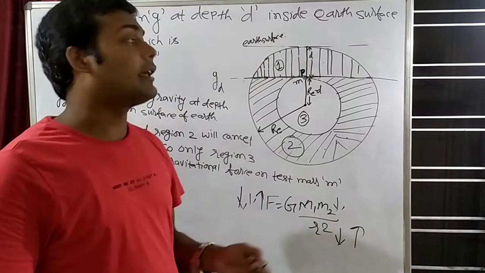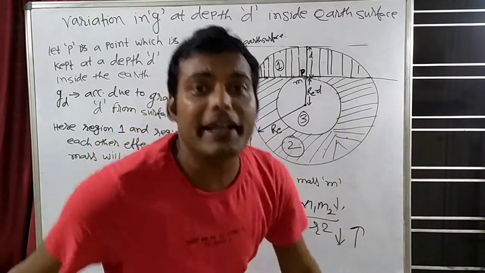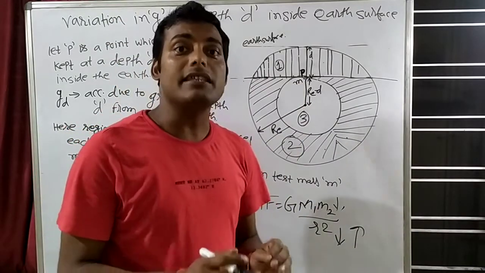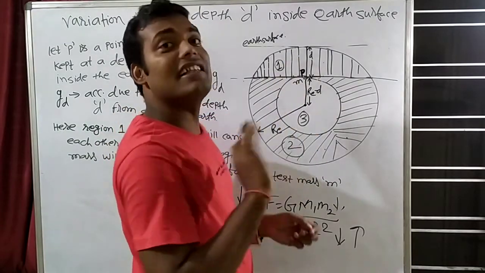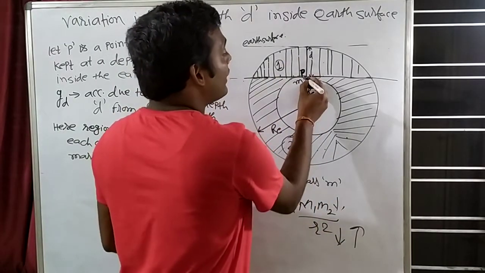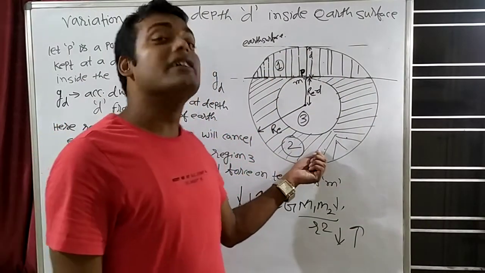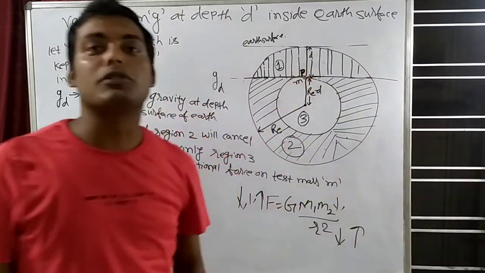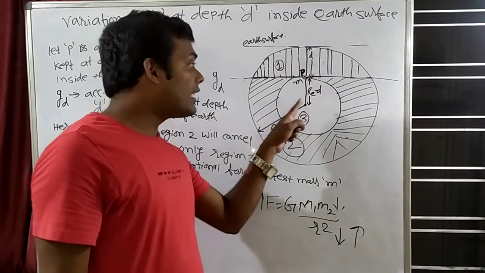तो ultimately होगा क्या कि first region and second region will apply no gravitation force on the chest mass. Both will cancel each other's effect. That means ultimately we come to know that the first region and second region cancel each other's effect, and on the chest mass neither the first region nor the second region will apply gravitation force. So who will apply gravitation force on the chest mass? Region 3.